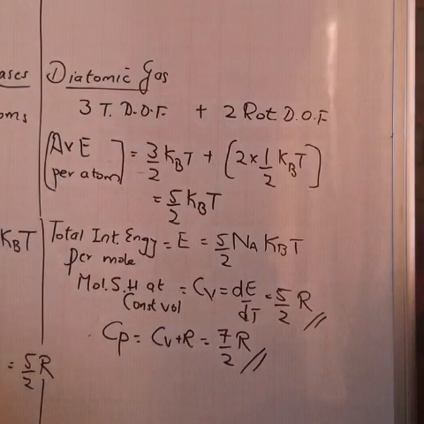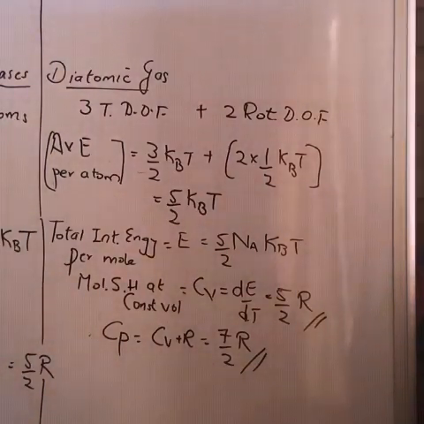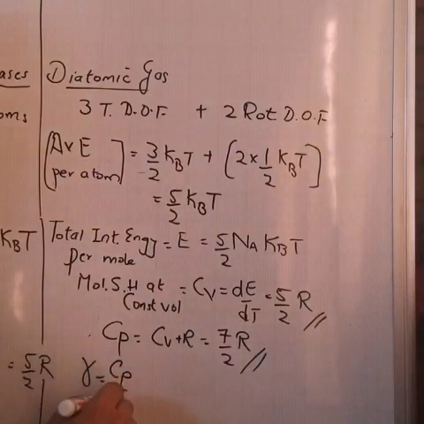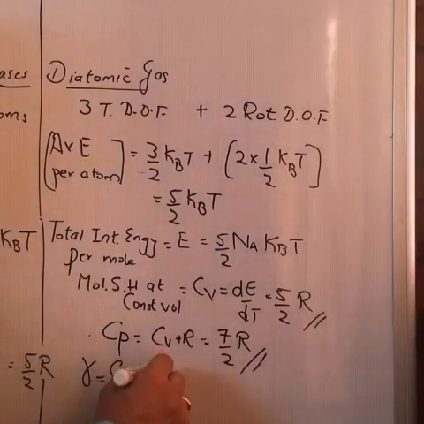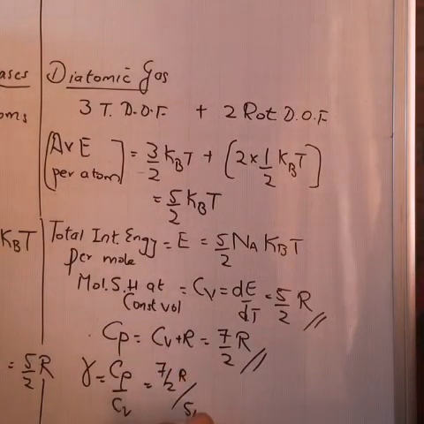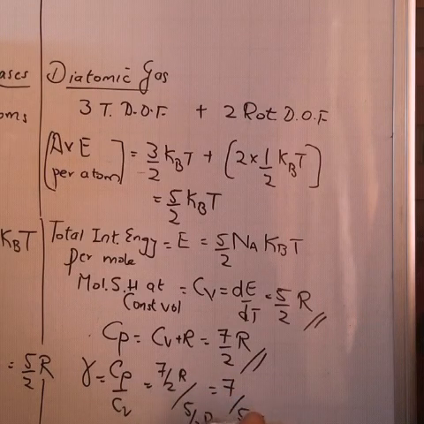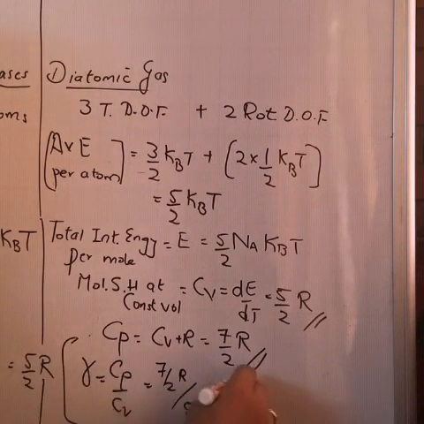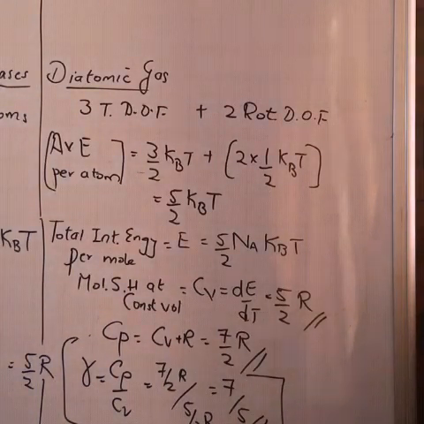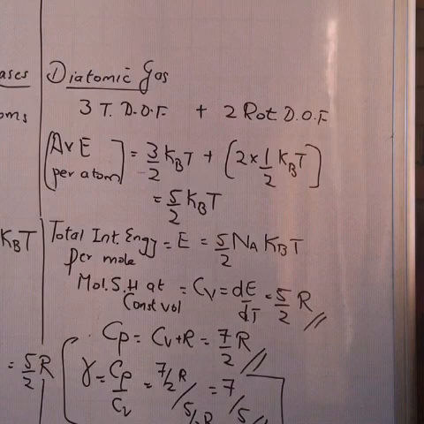Getting it? Now finally, what we will do? We have to find gamma. Gamma will be Cp upon Cv, that is 7 by 2 R upon 5 by 2 R, that will be simply 7 upon 5. This is our final expression, that is gamma for diatomic gas.